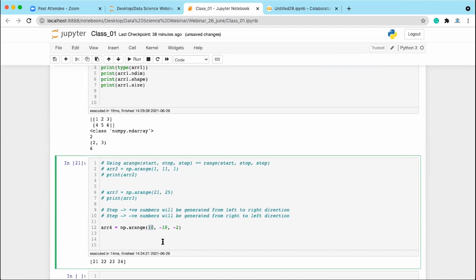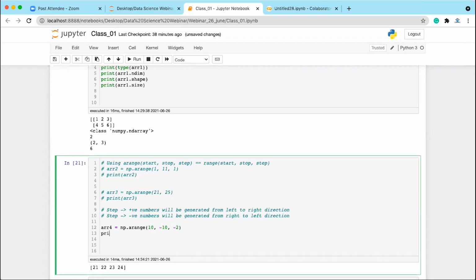Plus 10 is inclusive, minus 10 is exclusive, it is not included in the result, and it will take every second number, the gap between two numbers is 2. In this case, it is generating the numbers from right hand side to left hand side, because 10 is on the right and minus 10 is on the left. So if you print array 4, it is going to generate the sequence of numbers from 10 to minus 8.